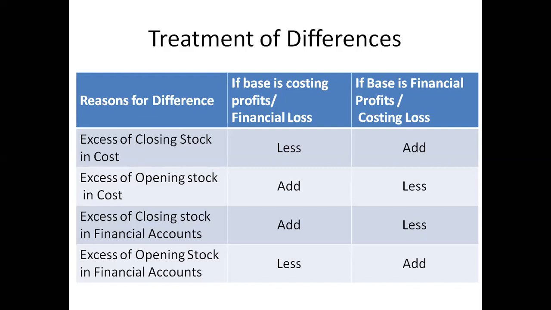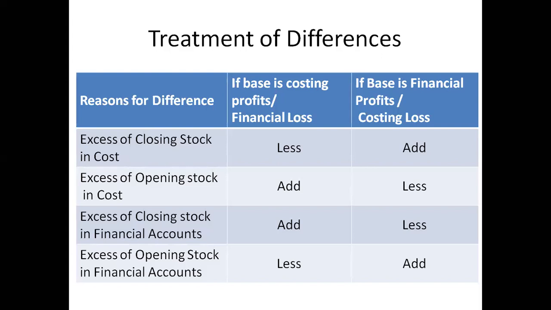Excess of opening stock in financial account means you should deduct, because it is an expense, and an expense means the profit will be reduced. So we have to deduct. You can remember any point like this. Excess of opening stock in financial account means you have to deduct while arriving at the financial accounting profit, right? For excess of closing stock in cost accounting, there is an opposite effect. Opening stock is the opposite of closing stock.